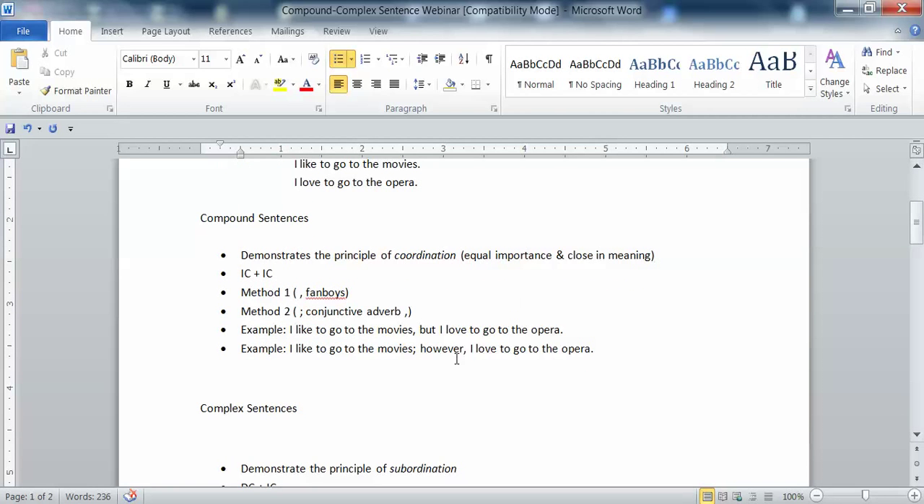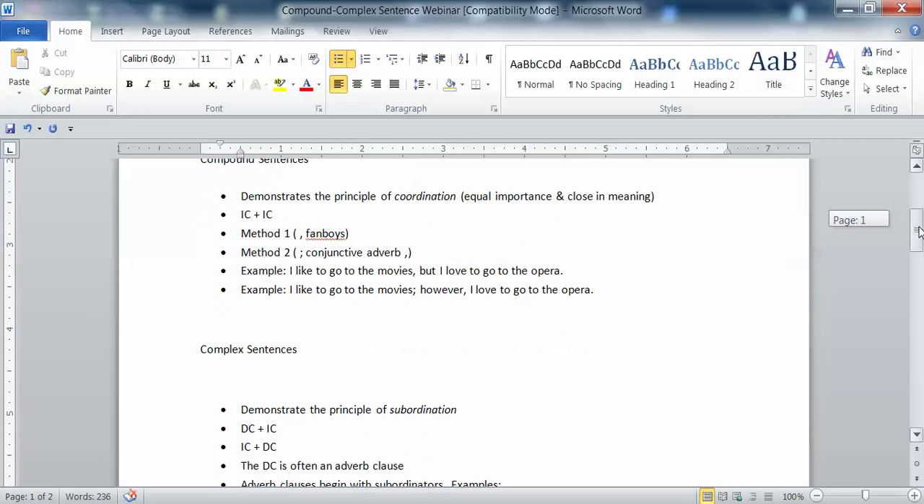But anyway, here are the two methods. Here's method 1: I like to go to the movies, comma, but I love to go to the opera. And then here is method 2: I like to go to the movies, semicolon, however, comma, I love to go to the opera. So you see a little comparison. This person likes to do one thing but really loves to do something else. So that's how you would form those compound sentences.